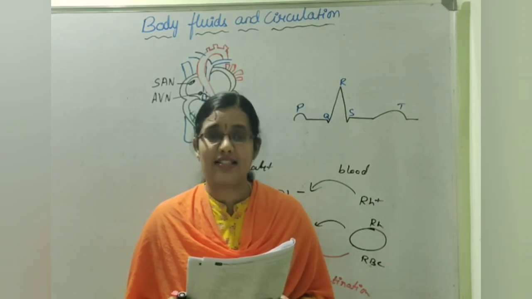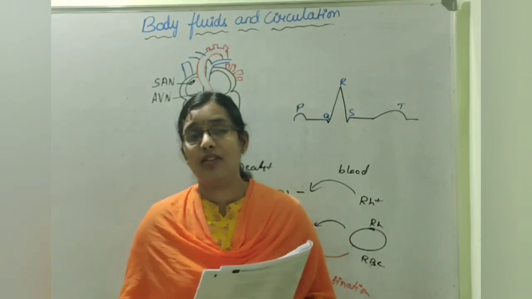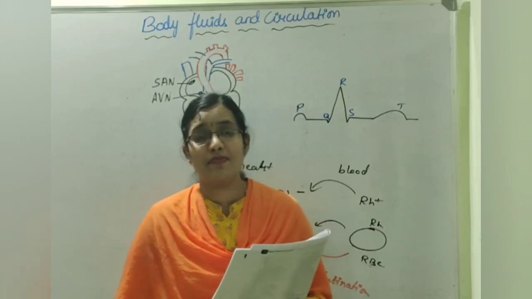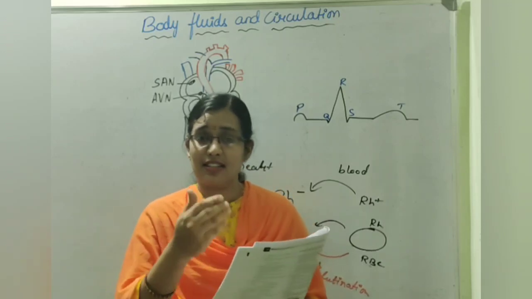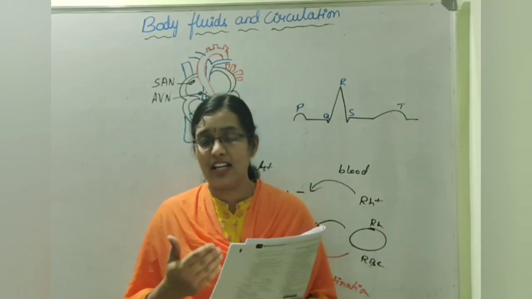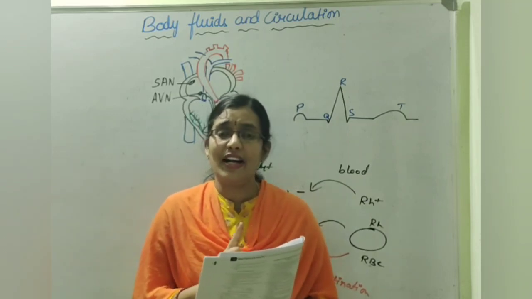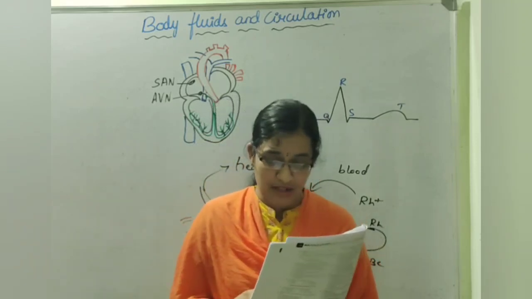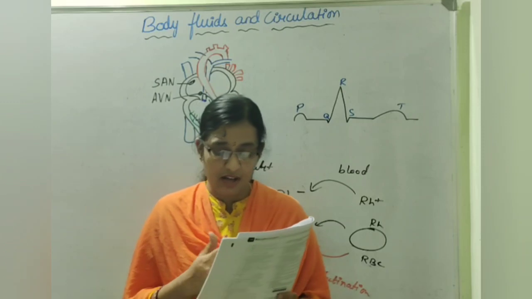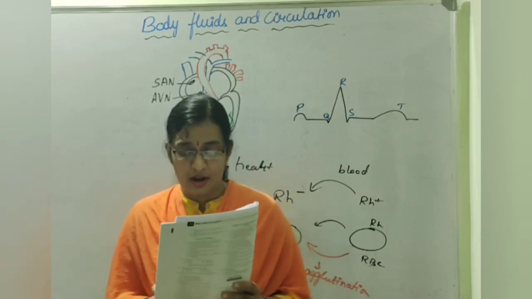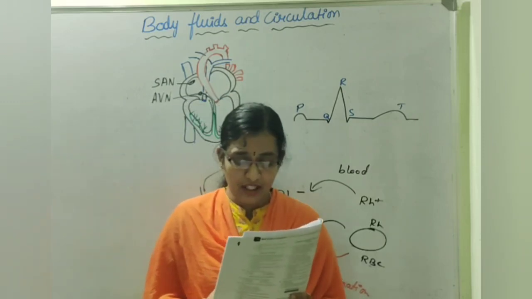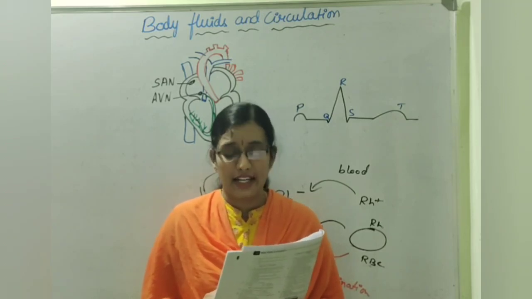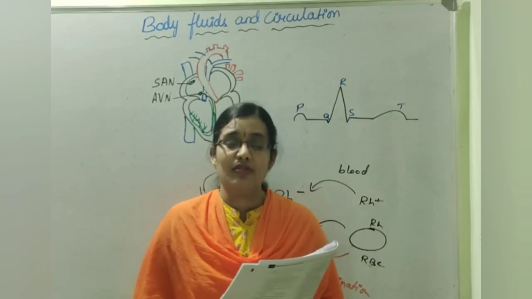But of course it is a cascade because blood clotting does not occur in a single step, it takes many steps one by one, and thus it is called the blood clotting cascade. But all the clotting factors in the blood will always be in their inactive forms, not the active forms. So statement 4 is wrong whereas the others are correct. So option A 1, 3, 4, second option 2 and 4, third option 3 and 4, and fourth option 1, 2 and 3. Which is the right option?